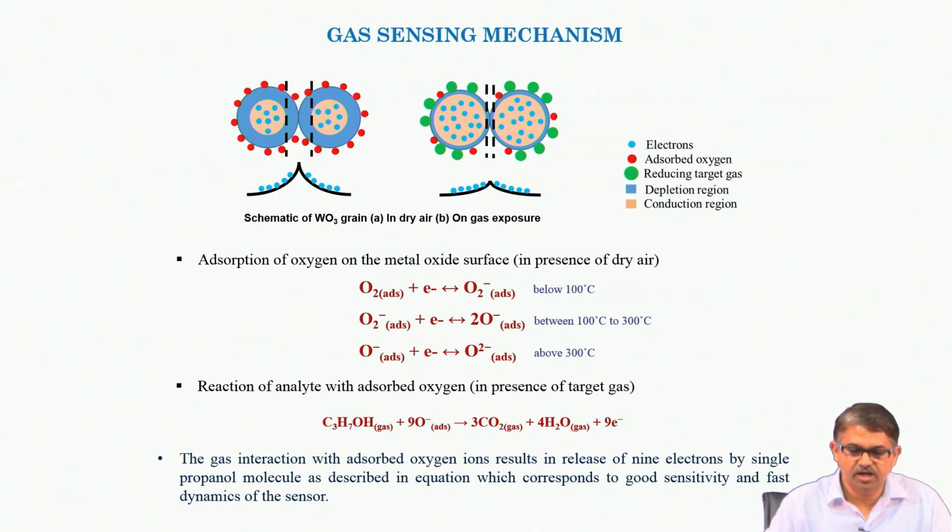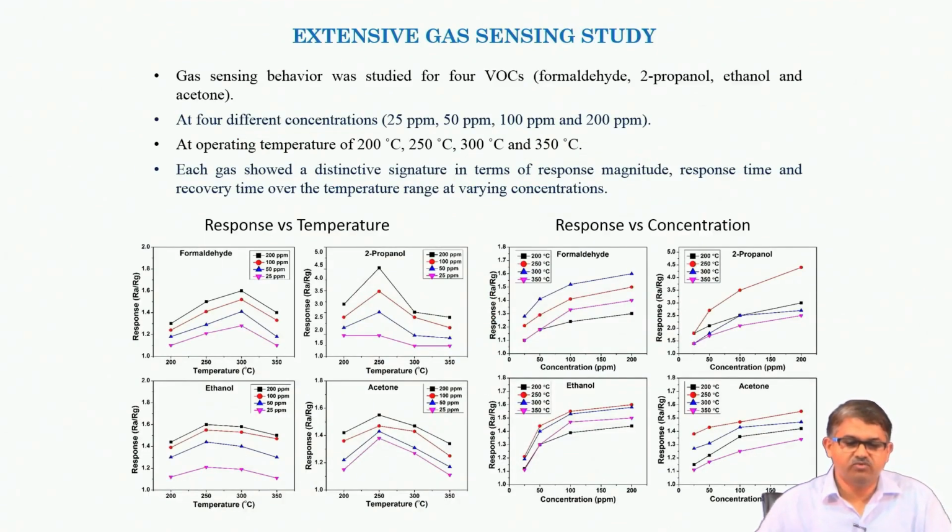Now, as I mentioned, we have used a machine learning algorithm. For that, we have used 4 VOCs: formaldehyde, 2-propanol, ethanol and acetone. We have not considered toluene because you will see that the response from toluene was pretty poor. So, these 4 VOCs we have used. We have used only 4 specific concentrations: 25 ppm, 50 ppm, 100 ppm and 200 ppm for all those VOCs, and specific temperatures of operation: 200 degrees centigrade, 250 degrees centigrade, 300 degrees centigrade and 350 degrees centigrade.